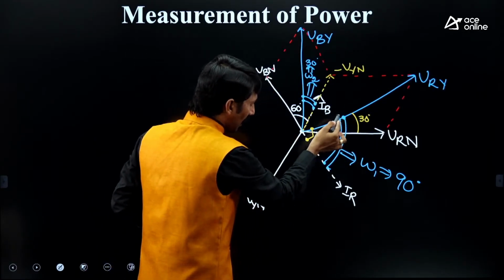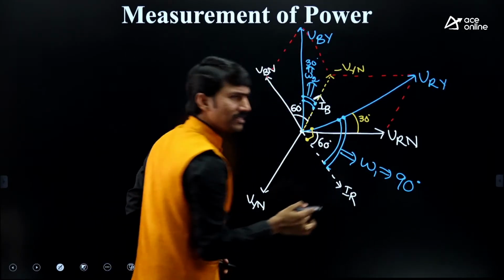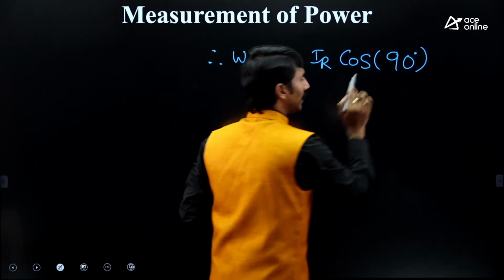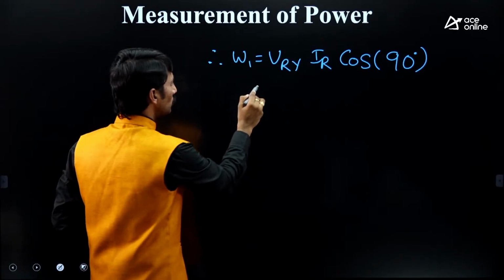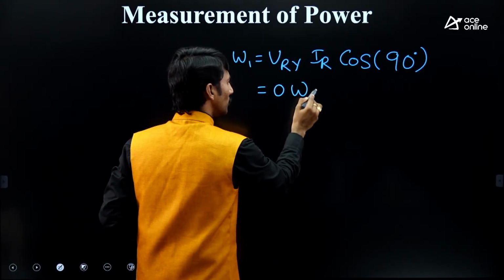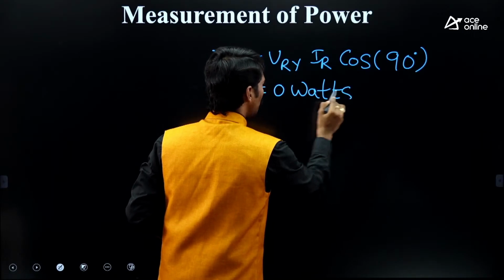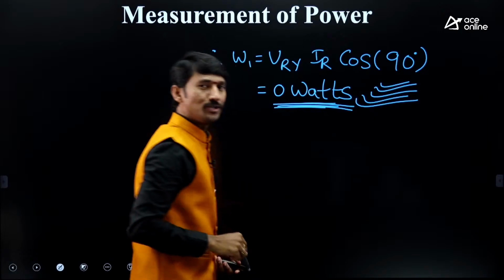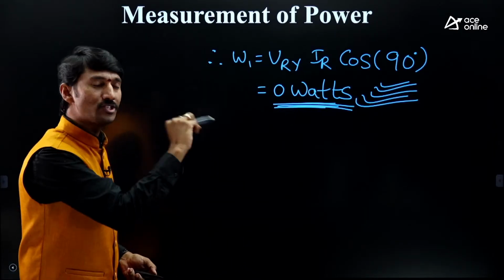VRY and IR, the angle is straight away 90. So without any second thought, we can write 90. Cos 90 is 0. So no headache at all. Simply 0 watts. Sir, the wattmeter one reading is 0.